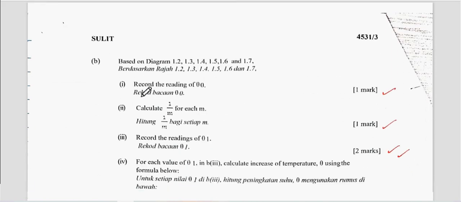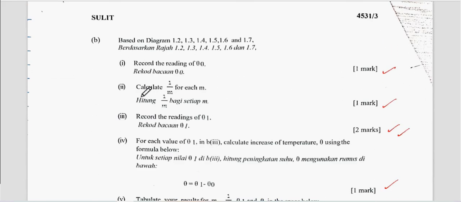Okay, next. Based on the diagram just now, record the reading of theta naught. This is the initial temperature just now, right? The answer is already given, 27 degrees Celsius. Then after that, you need to calculate 1 over m for each m. So you need to calculate 1 divided by the mass for each mass. So the mass is 1.